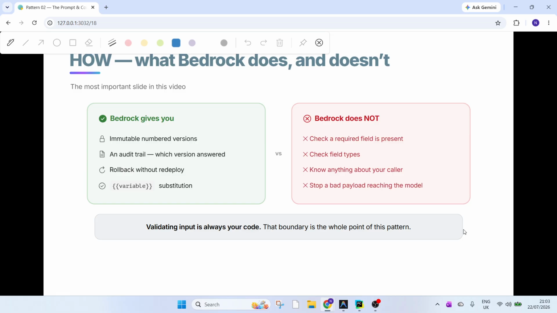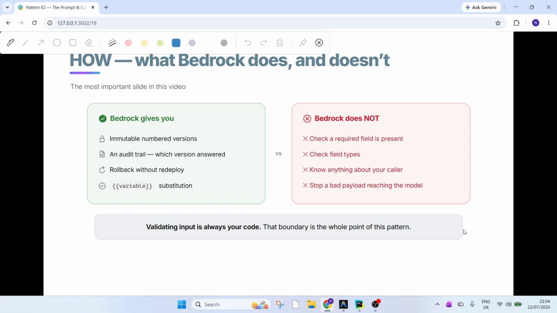Okay, this is the most important slide in this video. I checked it against the real Bedrock prompt management docs before building anything, because I got it wrong in the first place. In the variable where we pass the prompt, I put single bracket quotes, but when I validated, it's double brackets we need to pass, right? And Bedrock also gives us an immutable version number. It has an API-provided audit trail, everything, right?